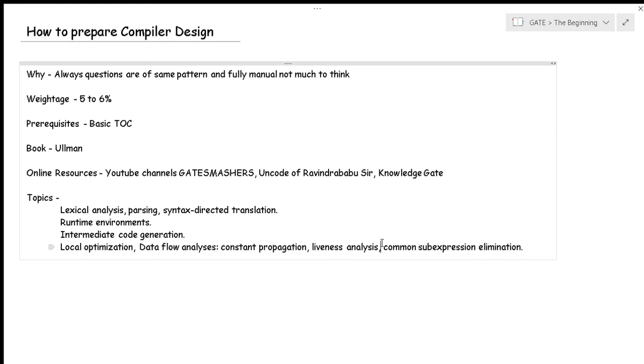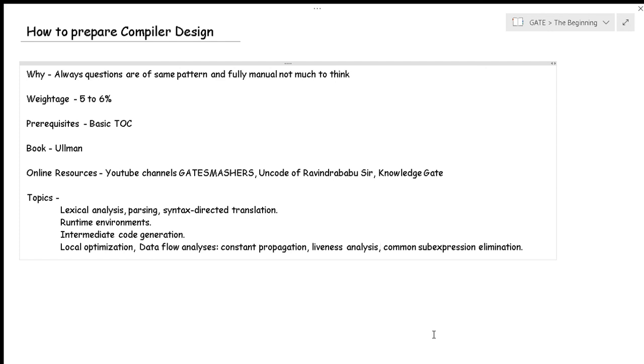So please keep this in mind: whenever in a test series or any resource you see a question related to these topics, solve it carefully, and also cross-check whether the solution in the test series is correct or not, because it might happen that you are correct, but the person who wrote the solution might have made the mistake. It's not always that we are wrong; sometimes they can also be wrong. So keep that in mind and be alert while solving this type of question.